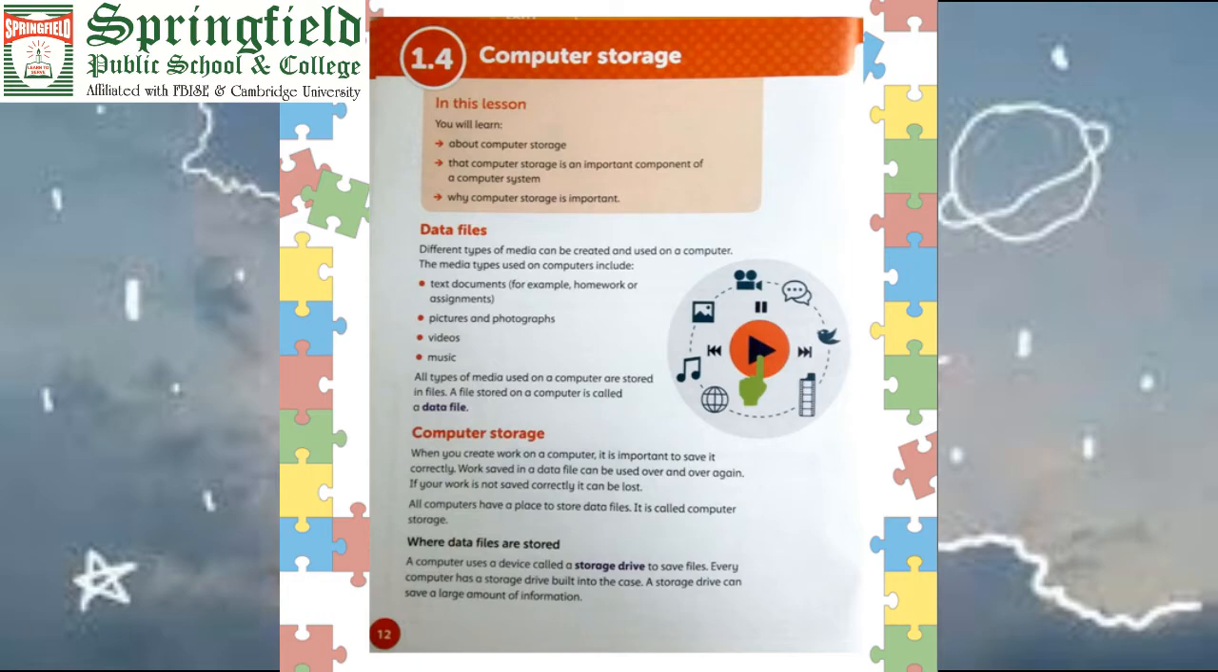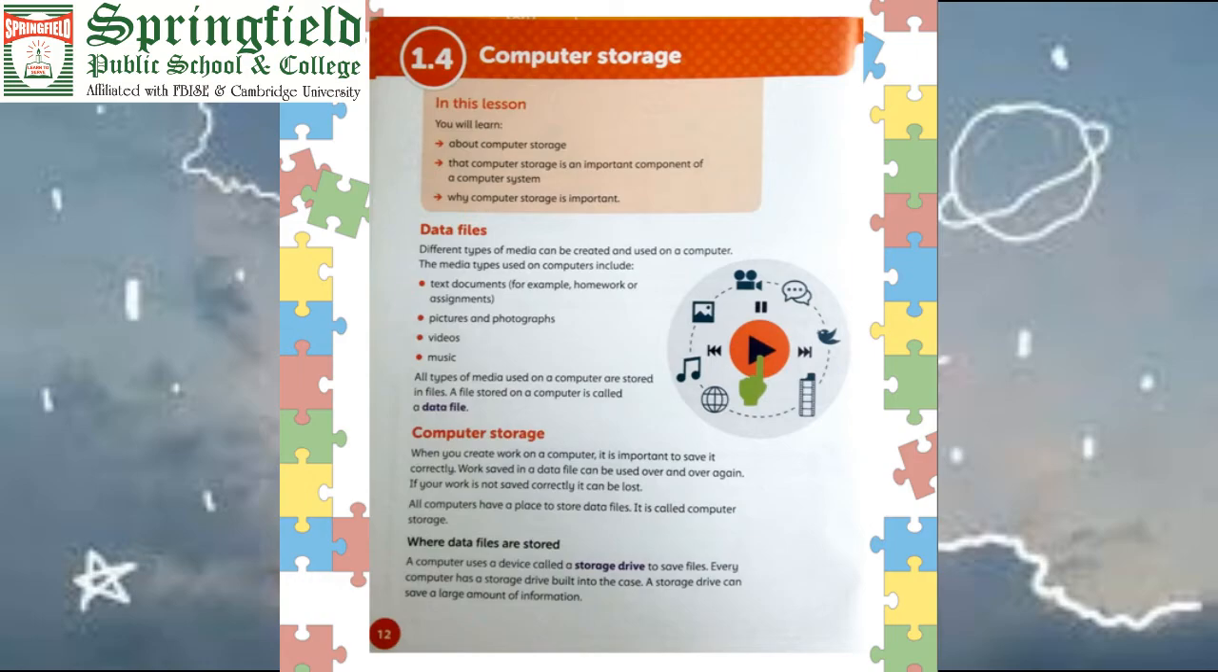All computers have a place to store data files. It is called computer storage. What is storage? Storage is used to save data, to store files, different types of files, just like the storage boxes we have at our homes to store different things. Sometimes my mother uses storage boxes to save things they cook for us. Just like those storage boxes, there is a space in computers to store data, which is called the storage. And those storage devices are used to save files.